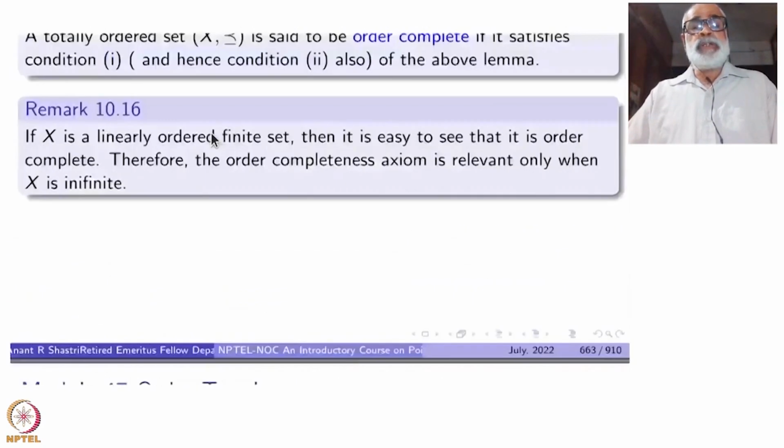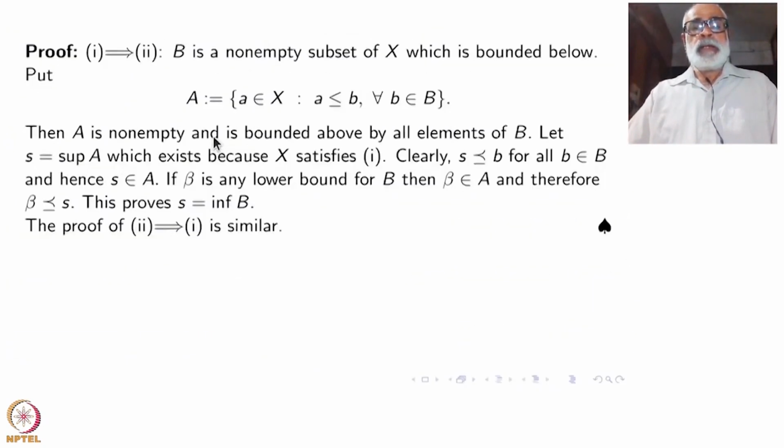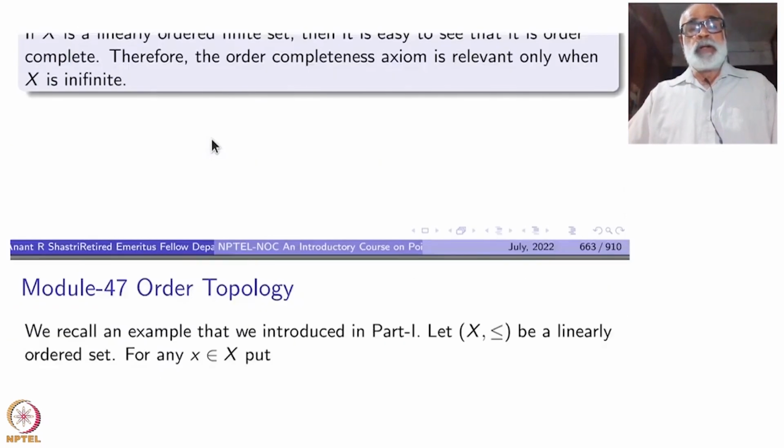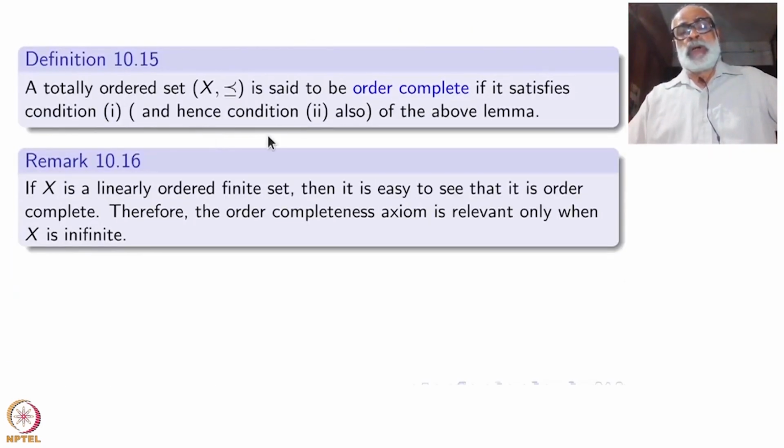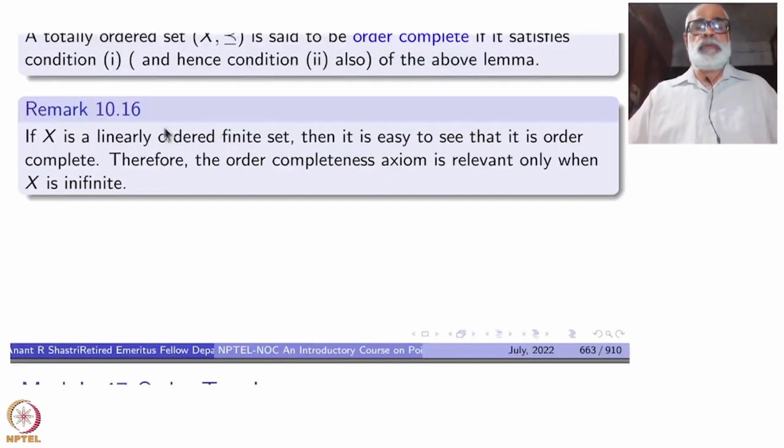Next time we shall use all these, okay, and then study order topology. So far we are not mentioning a topology at all, okay. All the time we are talking about the combinatorics of this partial ordering, total ordering, well ordering, and so on. Now the topology will enter. Okay, thank you.